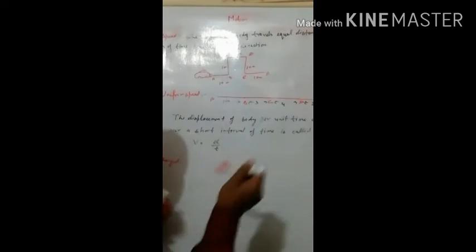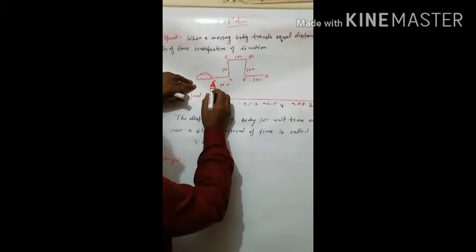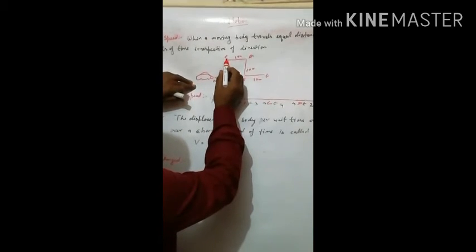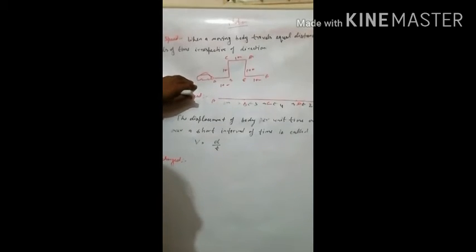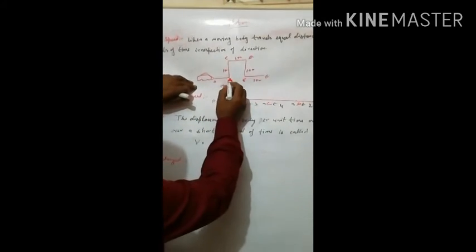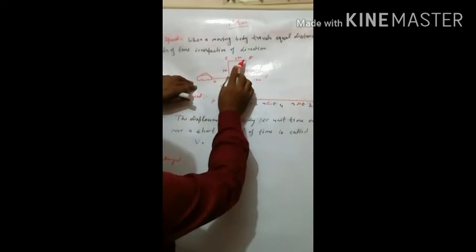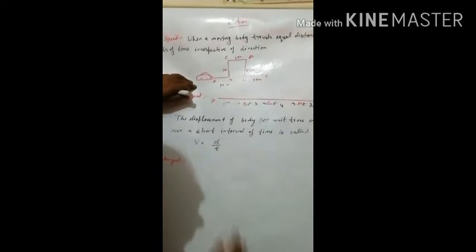Take an example: suppose this car is there, and the reference point of the car is A. Now when it starts, this is the path of that car: A to B, B to C, C to D, D to E, and in the last E to F. A to B is 10 meter, B to C 10 meter, C to D 10 meter, D to E 10 meter, E to F 10 meter, or it could be kilometer.